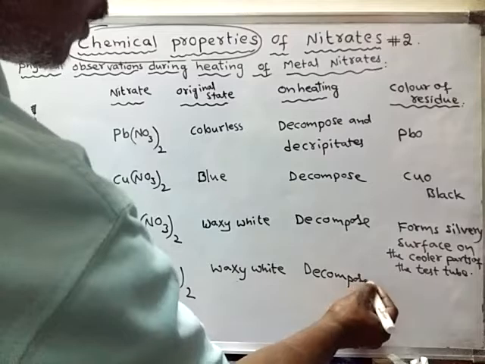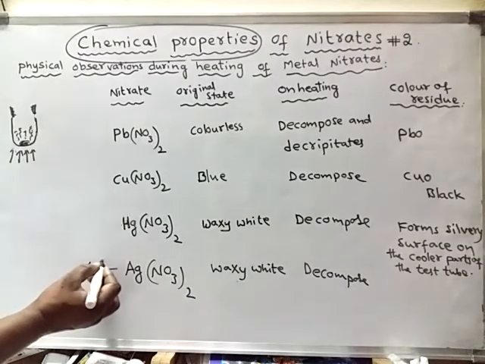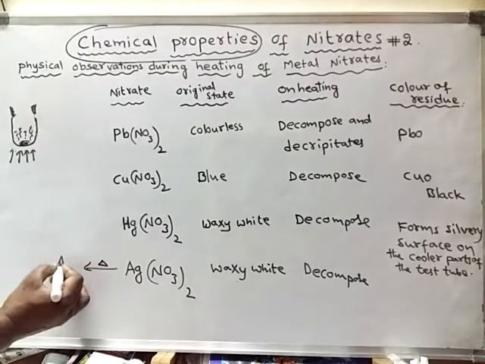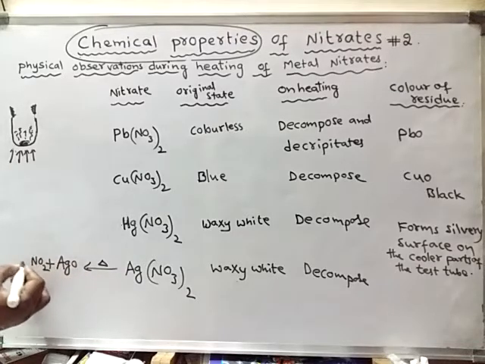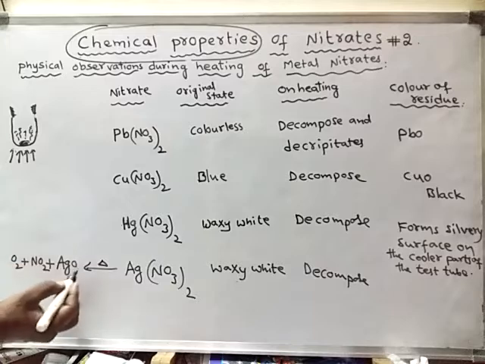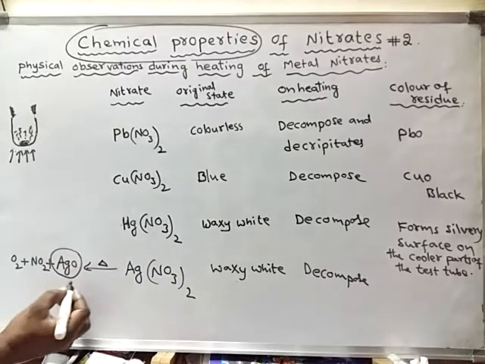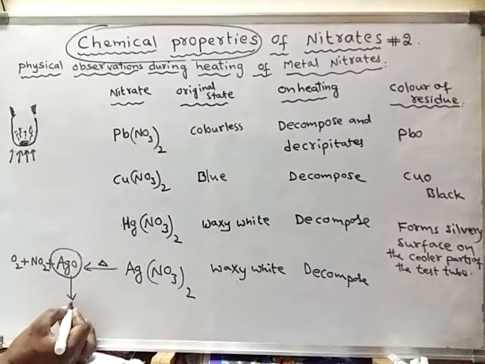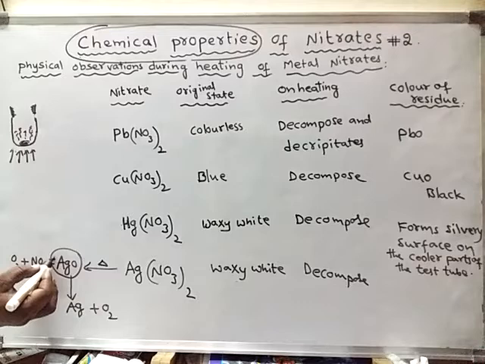When silver nitrate is heated, it will break down into silver oxide, nitrogen dioxide gas, and oxygen. But this silver oxide is unstable. As it is unstable, it will immediately break down into silver metal, and oxygen gas is released.